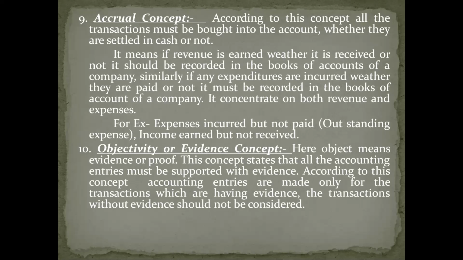Objectivity concept is also known as evidence concept. According to this concept, we should record only those transactions in the books of accounts which have evidence, which have a proper proof. If there are any transactions which do not have sufficient evidence or proof, then we should not record such transactions in the books of accounts of a company. That particular concept is called the objectivity concept or evidence concept.